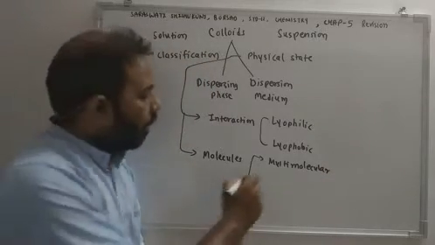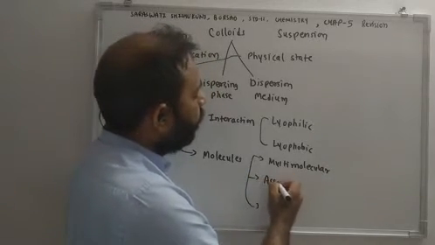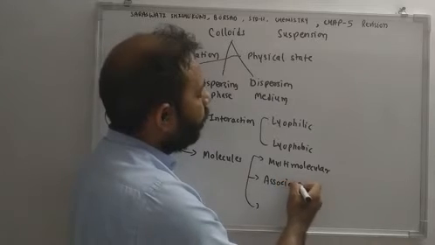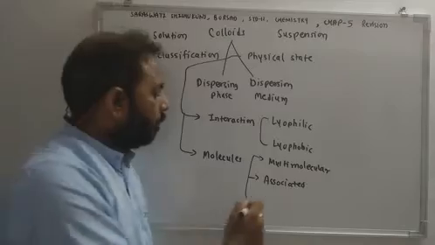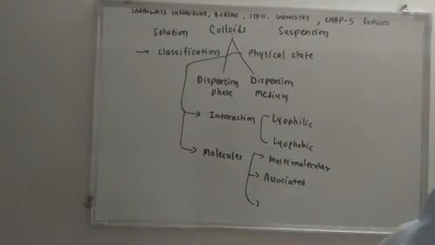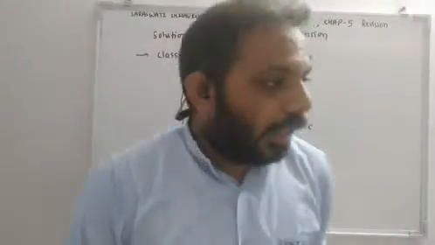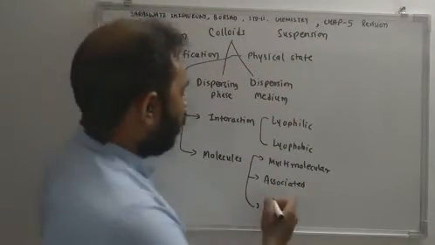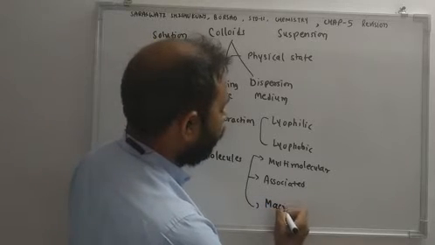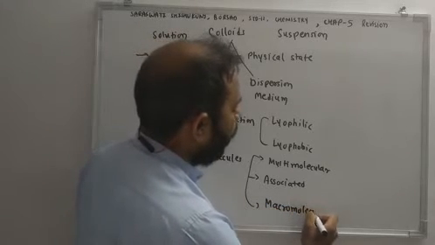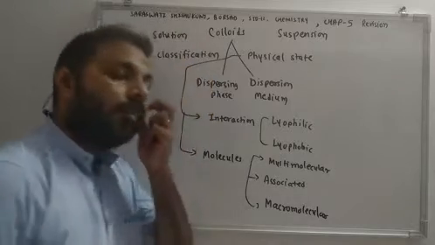Second one is associated colloids. And third type of classification is multimolecular, associated and macromolecular. Okay.